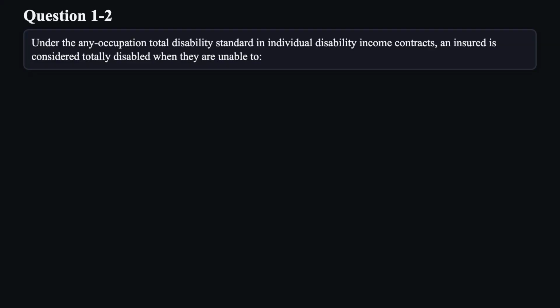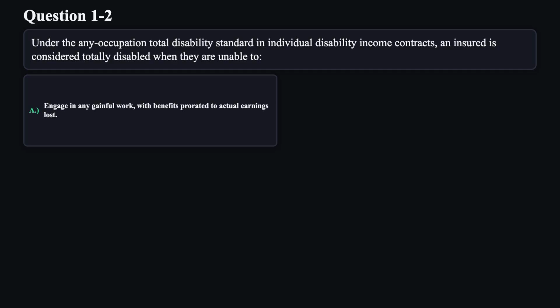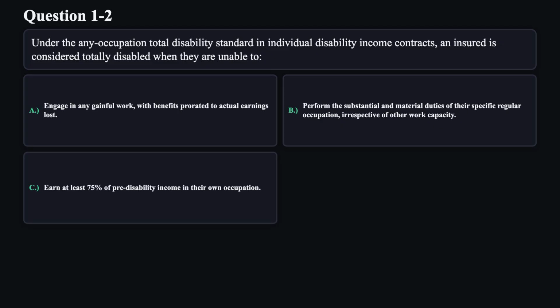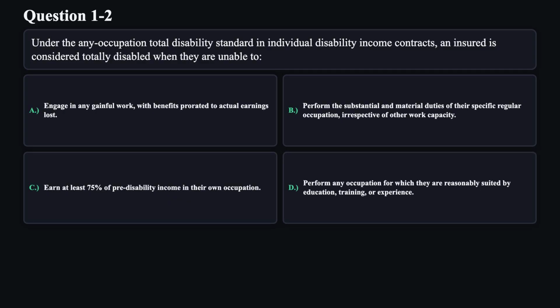Question 2. Under the any occupation total disability standard in individual disability income contracts, an insured is considered totally disabled when they are unable to A. Engage in any gainful work, with benefits prorated to actual earnings lost. B. Perform the substantial and material duties of their specific regular occupation, irrespective of other work capacity. C. Earn at least 75% of pre-disability income in their own occupation. D. Perform any occupation for which they are reasonably suited by education, training, or experience.